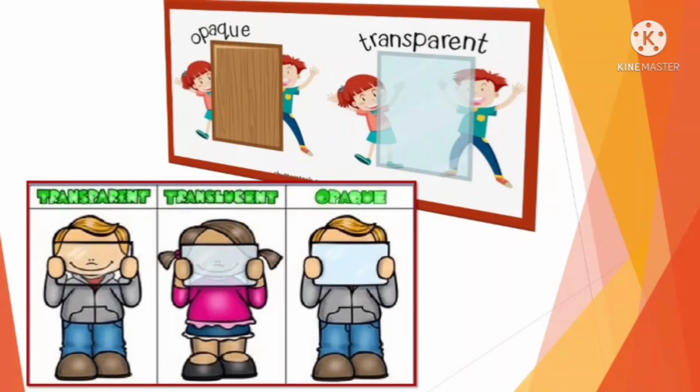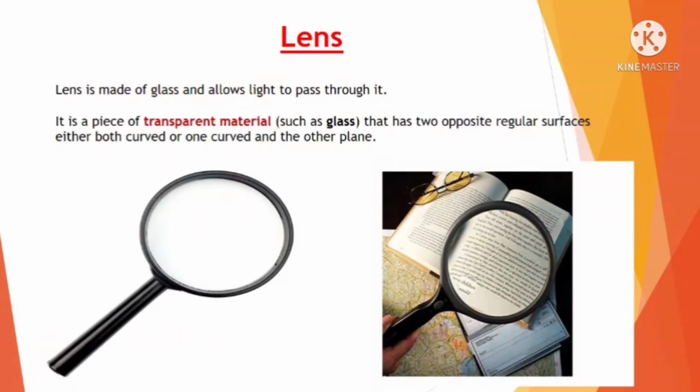Now look at this picture. The boy is holding a transparent glass. You can see the boy's face properly through the glass. So that is the transparent object. The girl is holding a glass from which we cannot see the girl's face properly. We can partially see the girl's face. That means that object is a translucent object. And in the third case, we cannot see the face of the boy at all. That means it is not allowing the light to pass through it at all. That's why it is the opaque object.